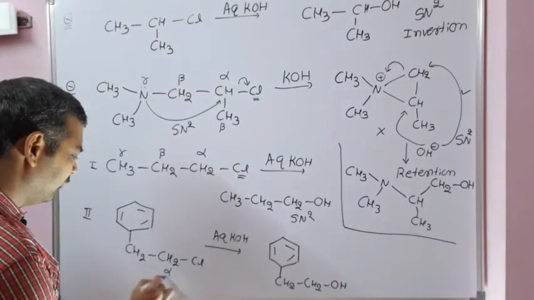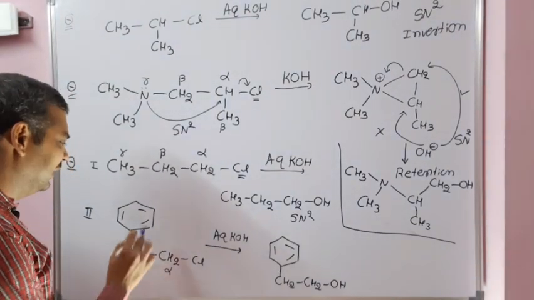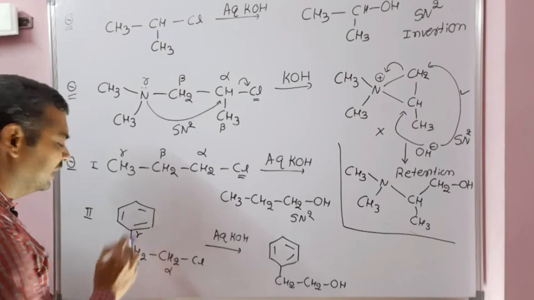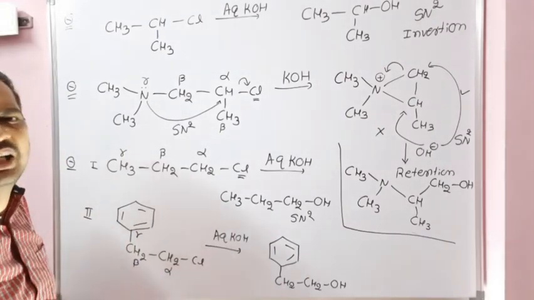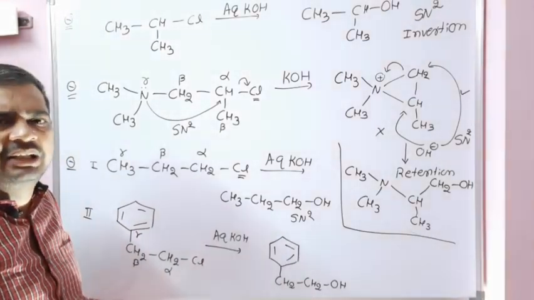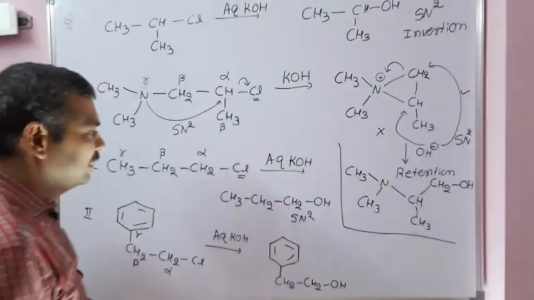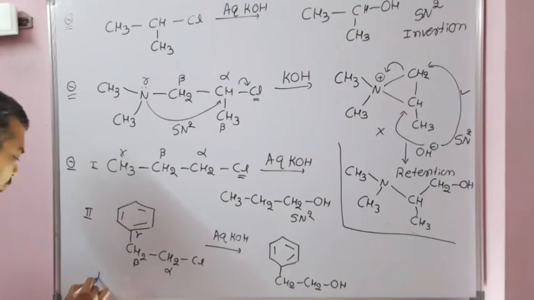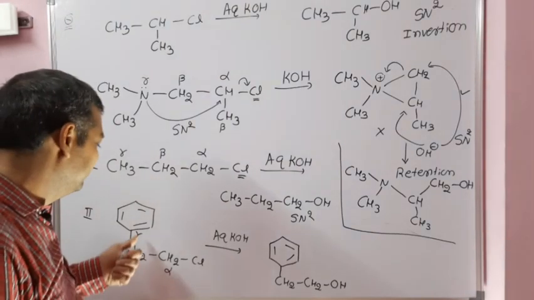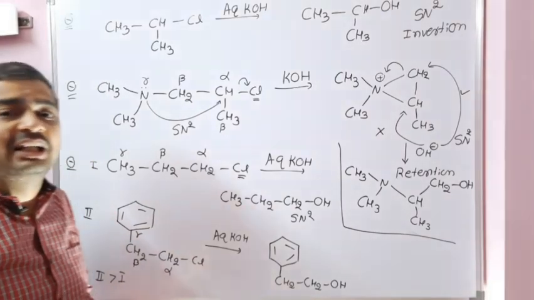Whereas here, alpha, beta and gamma, a lone pair is not there, but there is a double bond, which is electron rich. Whenever an electron rich center or lone pair is there, the rate of that reaction is more. So definitely the rate of reaction of 2 is more than the rate of reaction of 1, because of that gamma electron rich center.